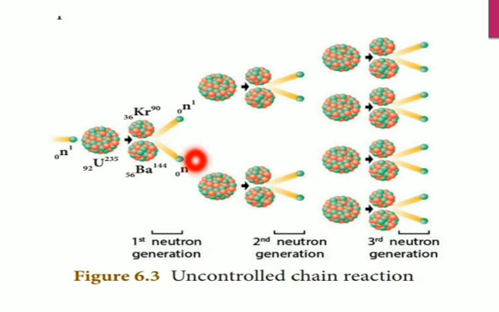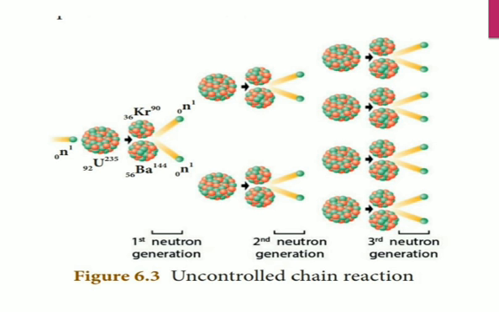So this is the first generation. This is the first generation neutrons. And if you go to this side, second generation neutrons. And this is the second neutron generation. Again these two, each is bombarded with uranium again to produce 2 neutrons. And this one bombarded with uranium again 2. Again this one bombarded with uranium, again 2 neutrons, and again also. So this is the third neutron generation. This process takes place continuously and it will produce a large amount of energy released.